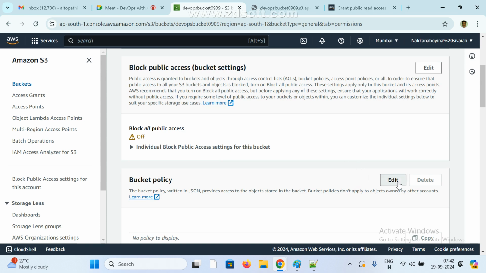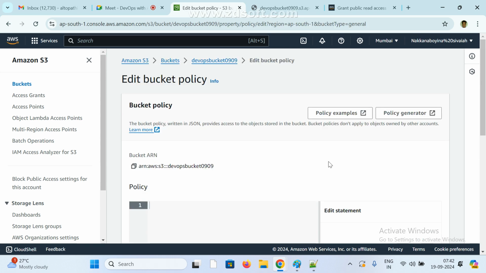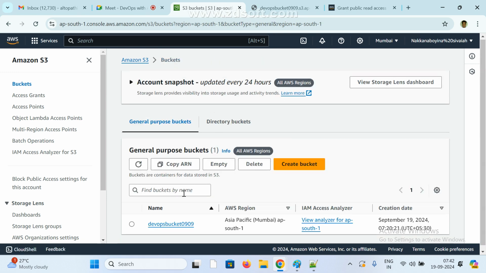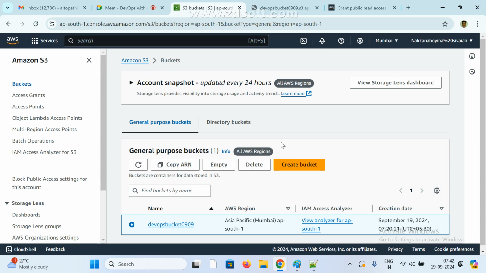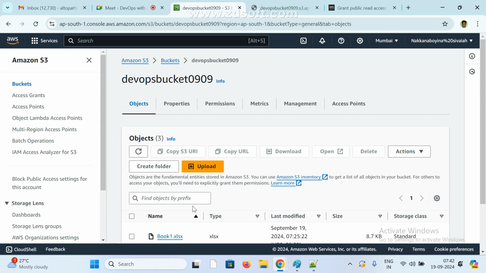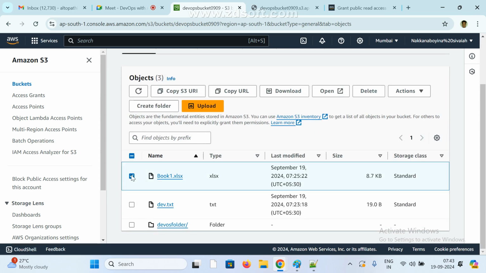I say okay. This is not policies. This and all no need. Here only it will come. View storage, let's create. Now let me create one more.